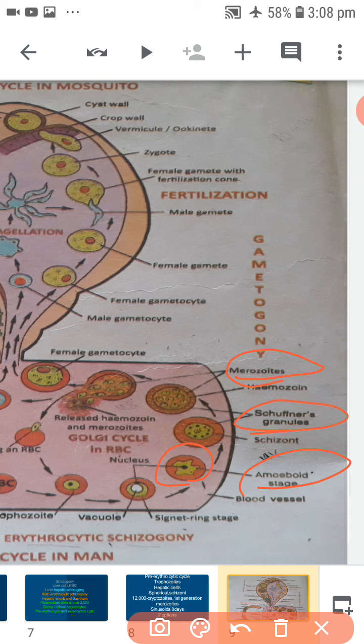Finally, the erythrocyte bursts and releases the merozoites along with hemozoin into the blood. The cycle is completed approximately in 48 hours.